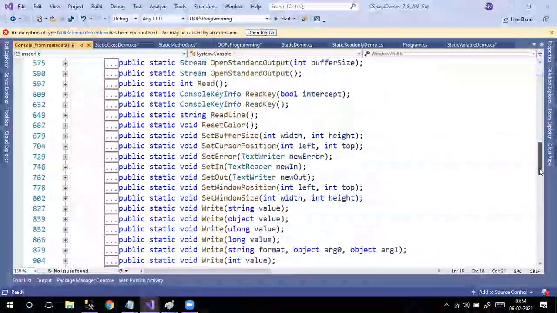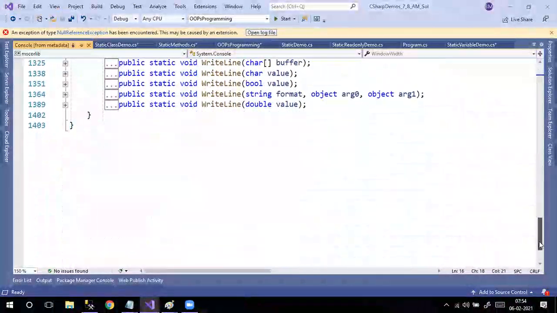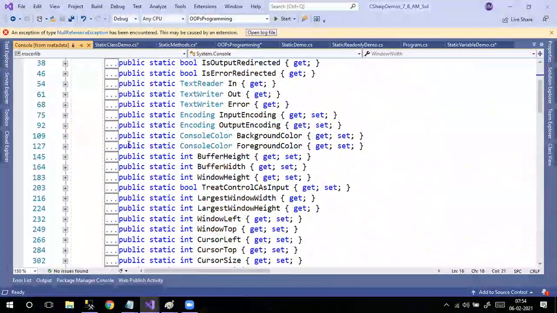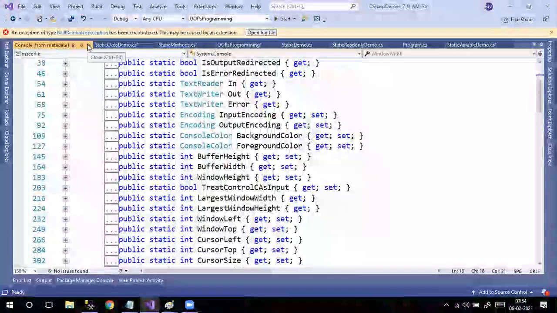See, whatever you are seeing, all these things are static only. Okay, keep in mind. I will discuss this static later.